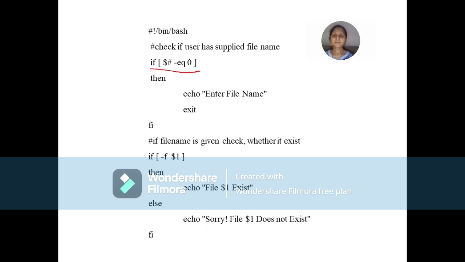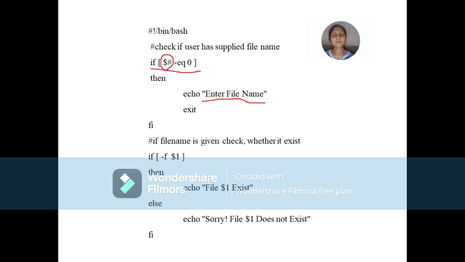Okay. So there is an if condition. In this if condition, what are we checking? Since we are supplying the file name as a command line argument, we need to check whether the user has supplied the argument, whether the user has supplied the file name or not. So this $# means the number of command line arguments. The number of command line arguments will be equal to 0 when the user does not supply anything, correct? So if the number of command line arguments is equal to 0, that means the user has not entered the file name.